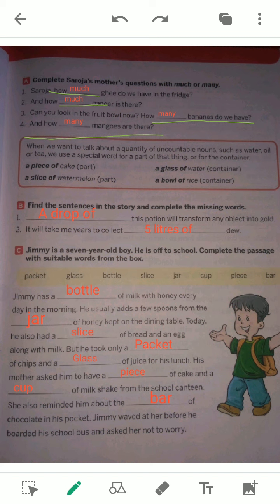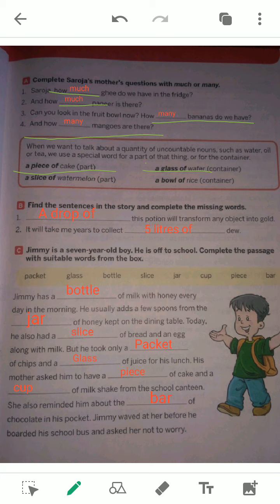Look at this. For example, cake, a piece of cake. Water, a glass of water. It is also a process of counting now. A glass of water is also a process of counting. Similarly, a bucket of water is also a process of counting.